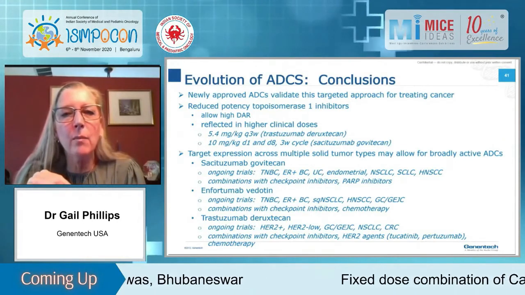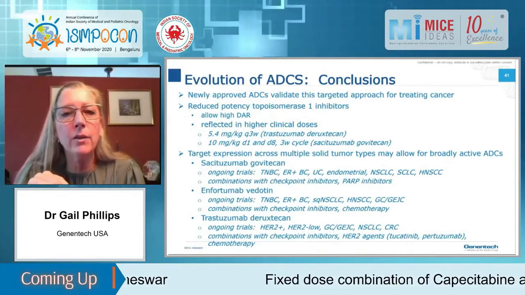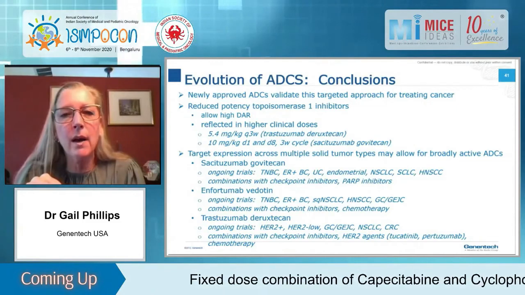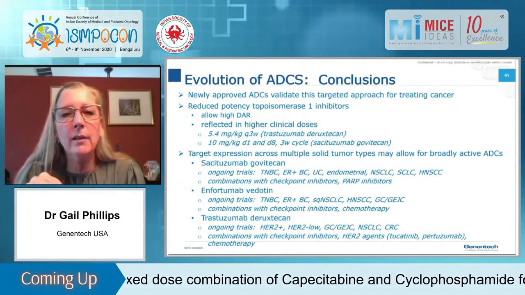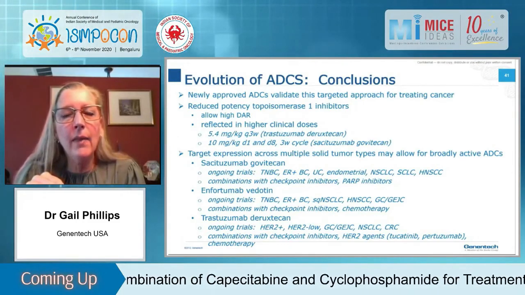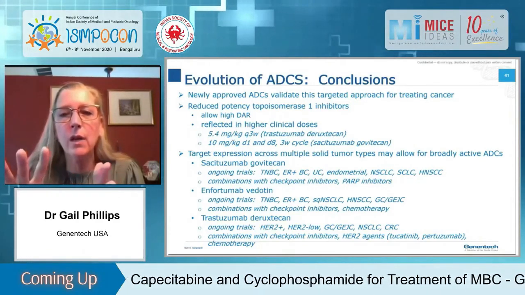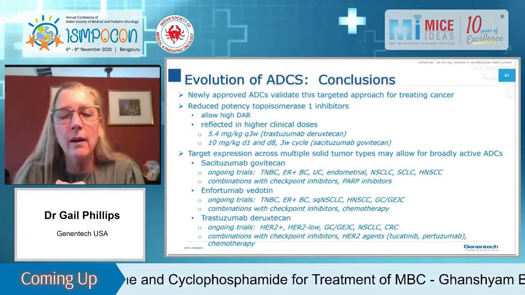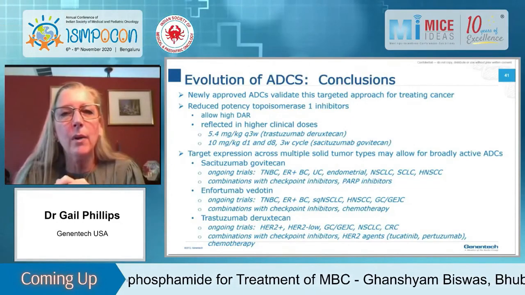The same with enfortumab vedotin. This is the one that targets Nectin-4, and it was approved in metastatic bladder cancer. It's also being tested across multiple solid tumor types because the target is expressed across multiple solid tumor types. And again, is also undergoing combination studies with checkpoint inhibitors and chemo. And then Trastuzumab deruxtecan also is looking at HER2-low, gastric cancer, lung cancer, and colorectal cancer, and is investigating a variety of combinations with both checkpoint inhibitors, targeted agents, and chemotherapy agents.